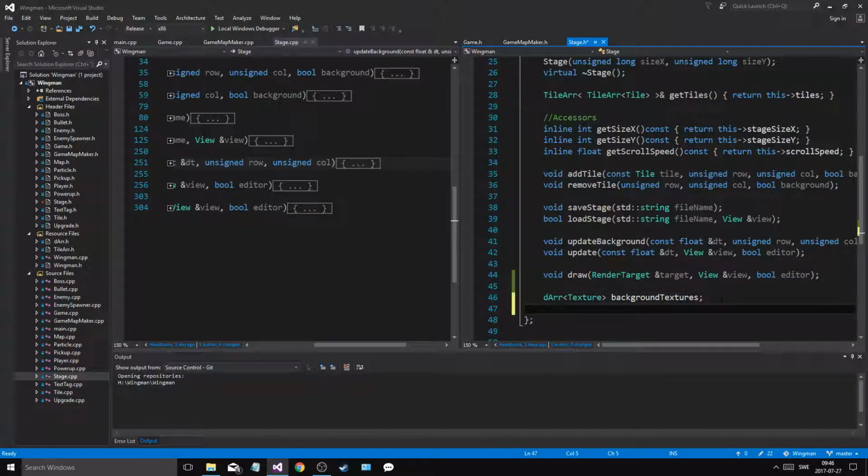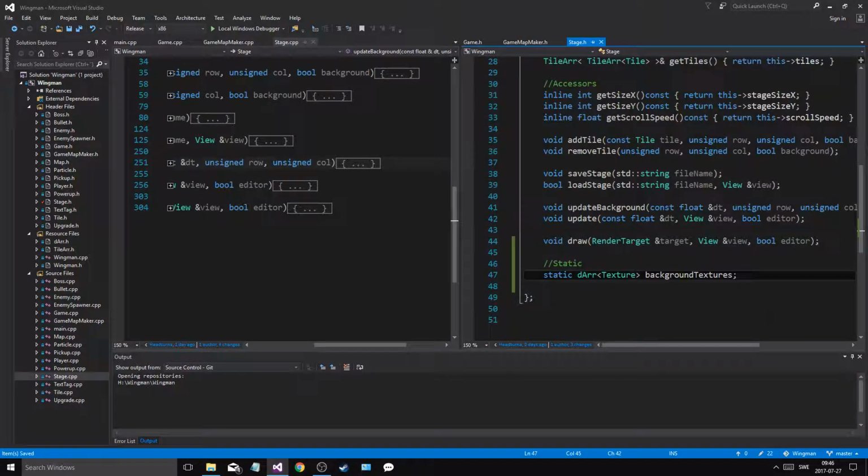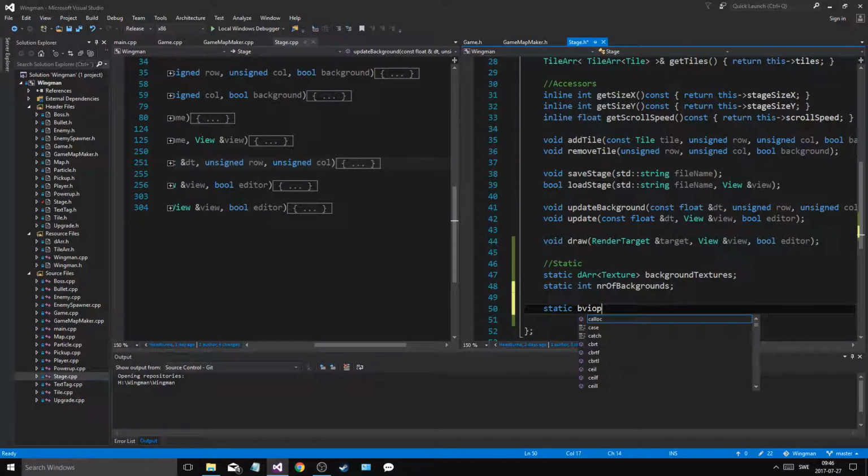Then we'll make a static int number of backgrounds, and then we'll make a static void init textures, because we might have more stuff in here later.